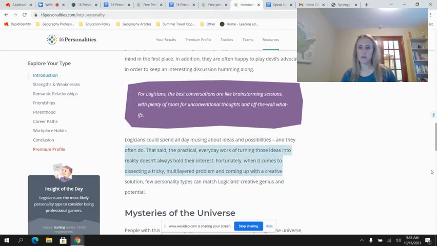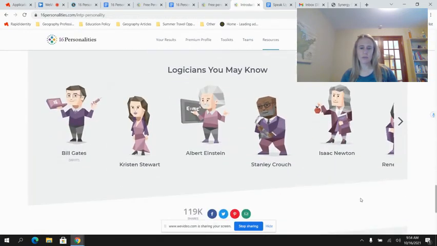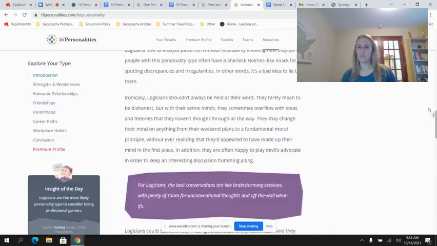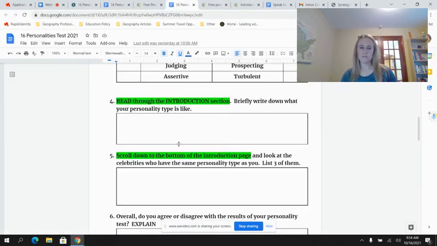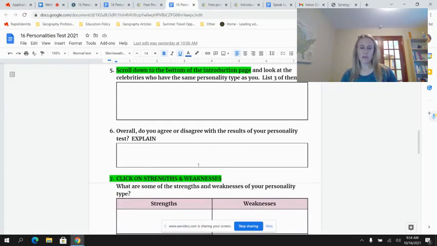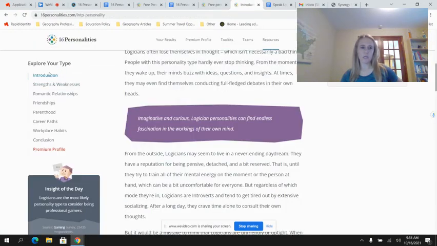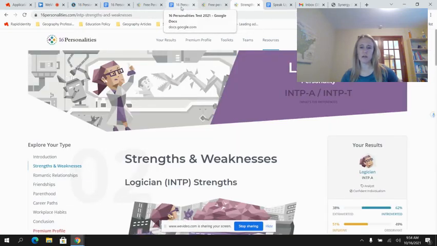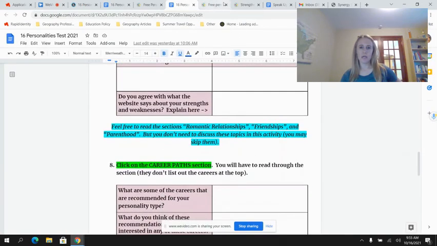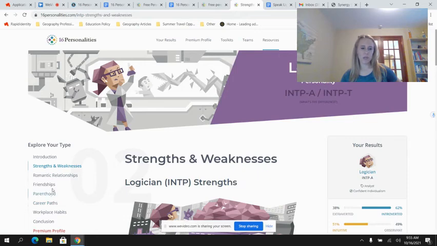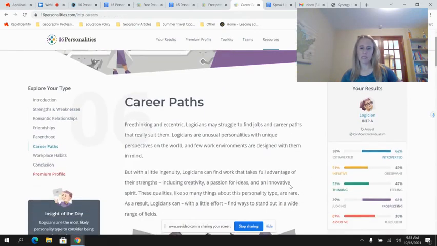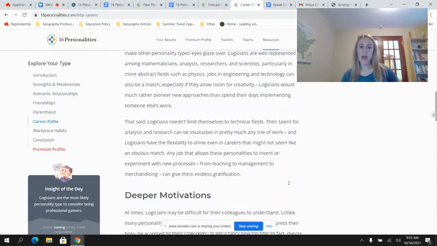So if I go all the way down and find some celebrities, I'm going to realize that Bill Gates, Kristen Stewart, Albert Einstein, Stanley Crouch, and Isaac Newton are all people who have similar personality types, and you're going to write down a few of them. Then you're also going to write down whether you overall agree or disagree with your results. Then you're going to click on some of these other things, like strengths and weaknesses. What are some of the strengths and weaknesses of your personality? You'll write those down. Click on career paths. What are some of the careers that this personality might be good at? You're going to read through that.